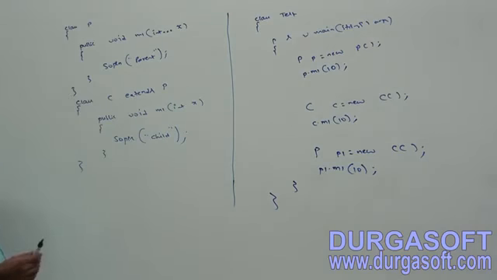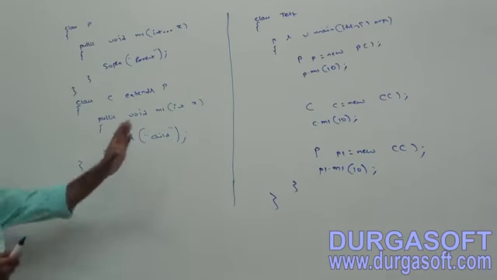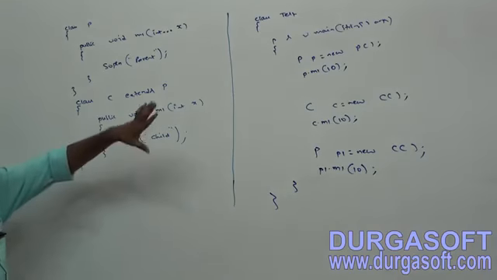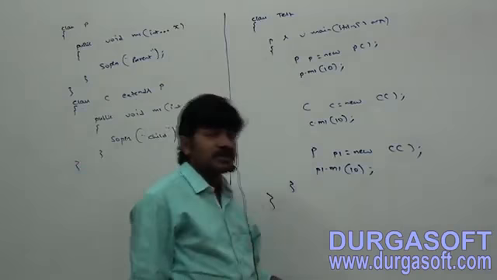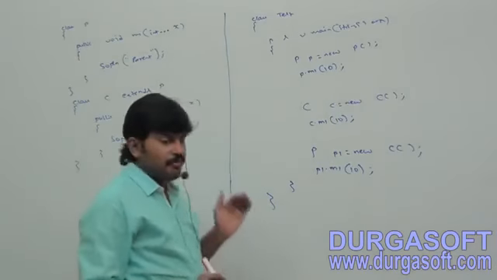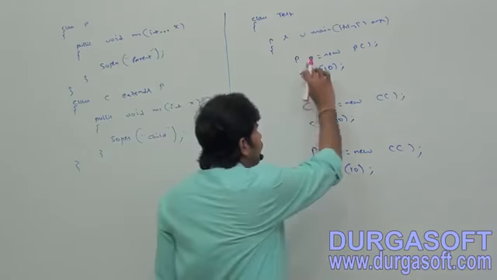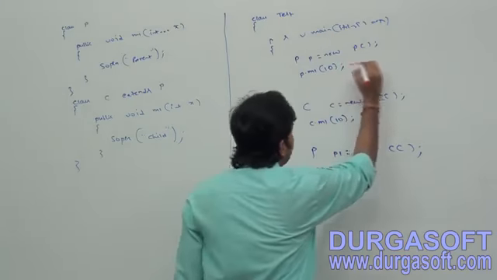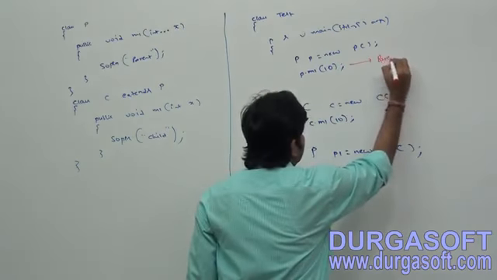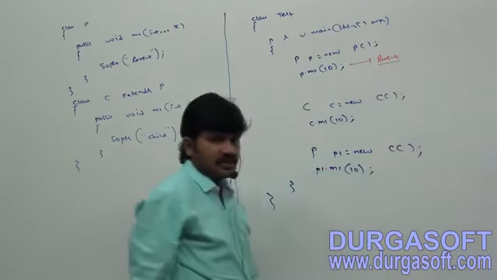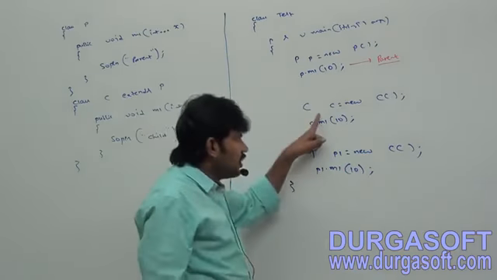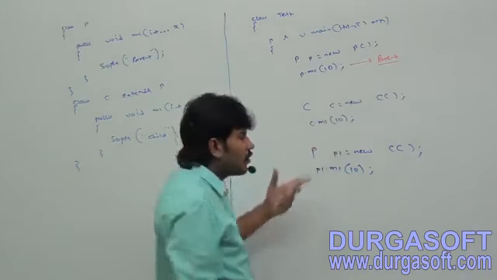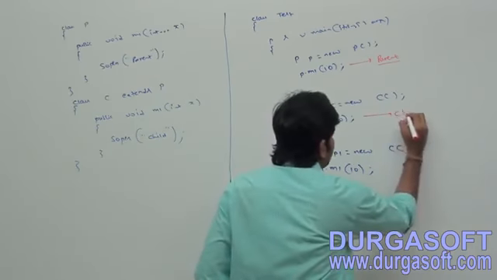Now, have you observed? For p.m1(10), which method will get the chance? Parent reference, parent object, so obviously the parent method gets the chance. In the second case, child reference, child object, so obviously the child method gets the chance.